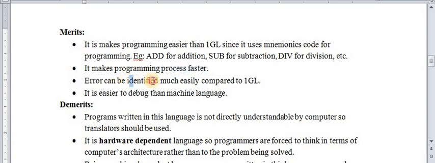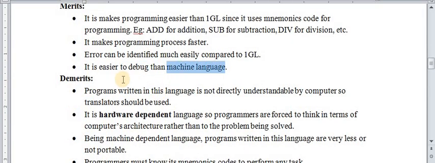Errors can be identified much more easily compared to first GL. Okay, it is easier to debug. You can easily identify errors. That's why you can easily remove the errors, in comparison to machine language.